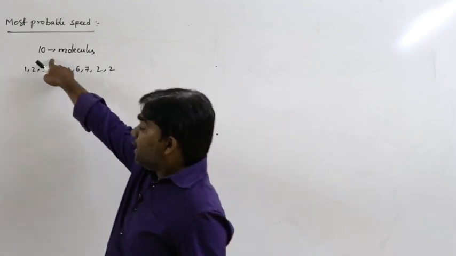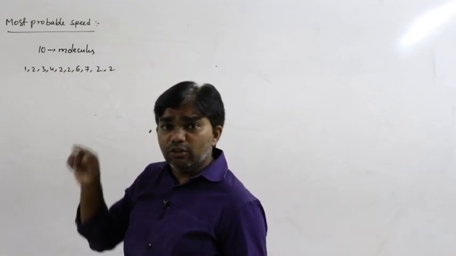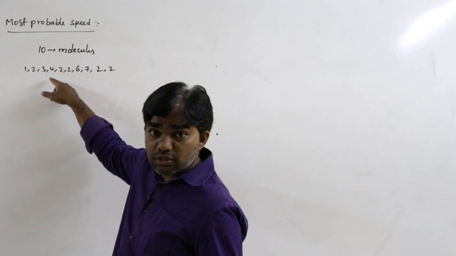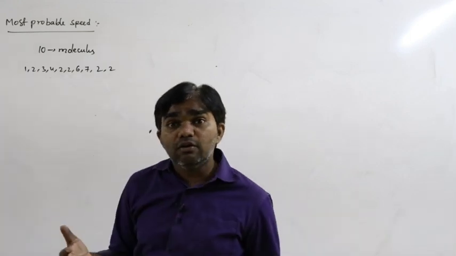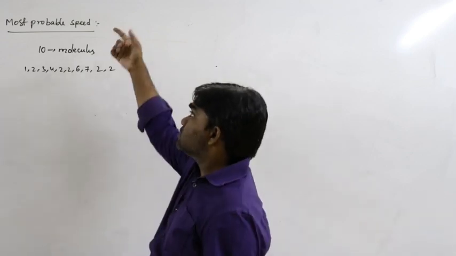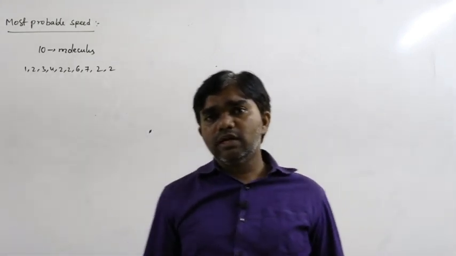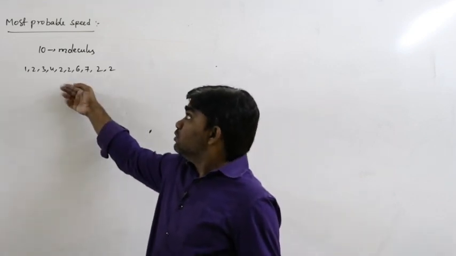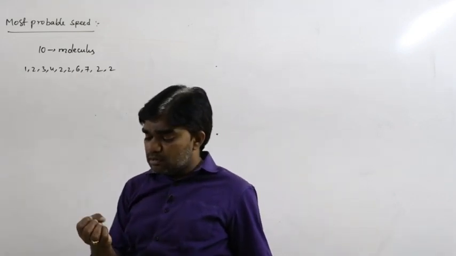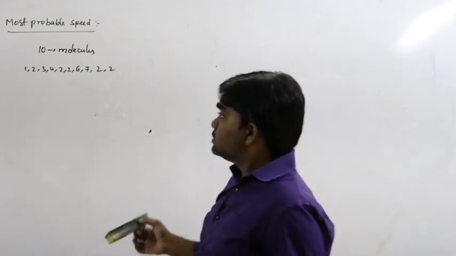See here, I am considering 10 gas molecules. A gas consists of 10 molecules. In those 10 molecules, how many molecules have the same speed? How many molecules having the same speed, that is called most probable speed.